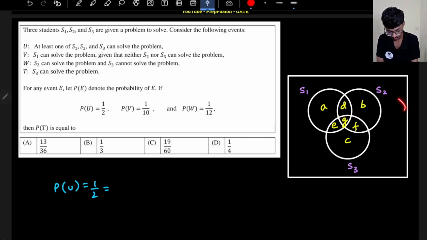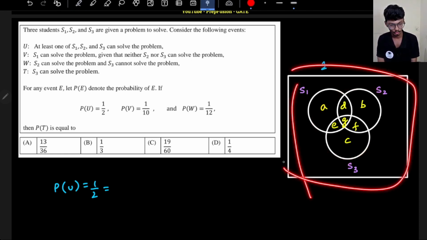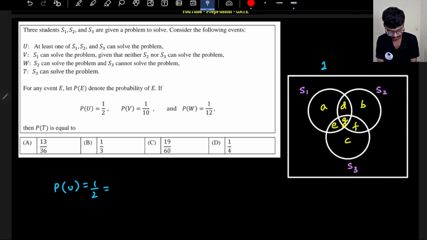Now, what is the required area? The overall area, the whole square box, is 1, out of which this much portion is A, this much is B, this much is C. Only S3 will solve, only S1 will solve, only S2 will solve. Both S1 and S2 solve is D, but 3 of them will not solve. Both S2 and S3 solve is the F portion, both S1 and S3 solve is the E portion, and all 3 of them solve is G.